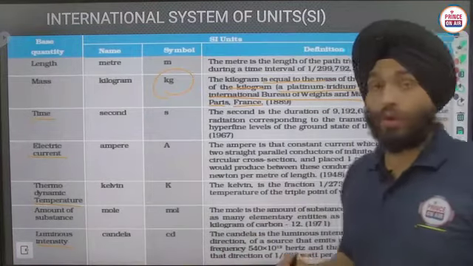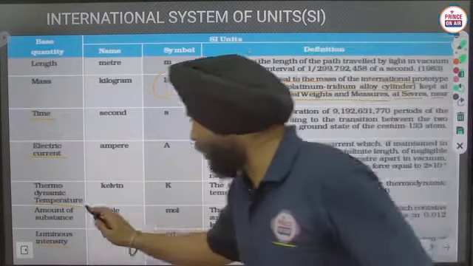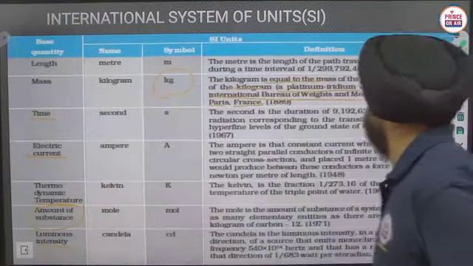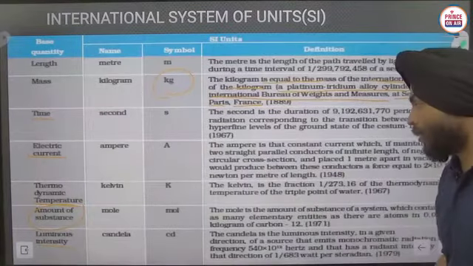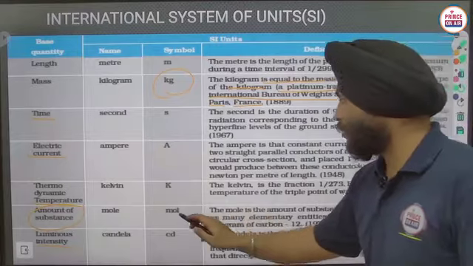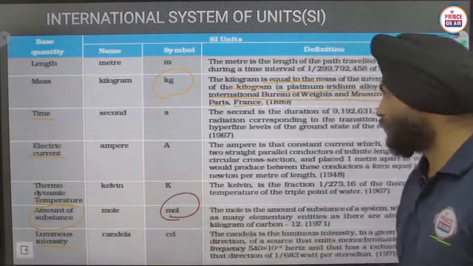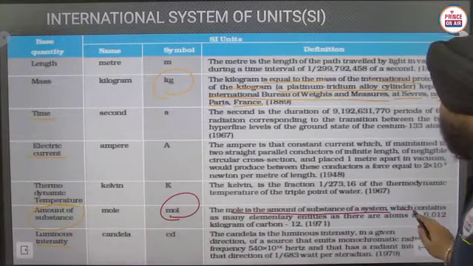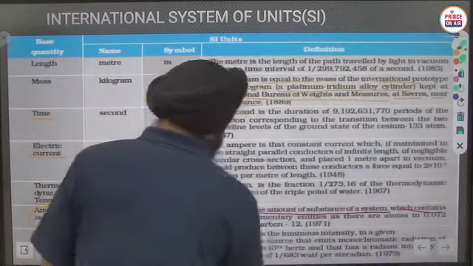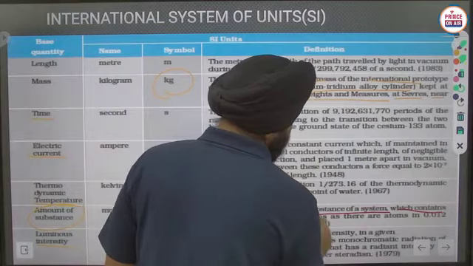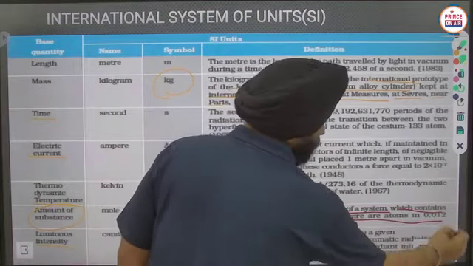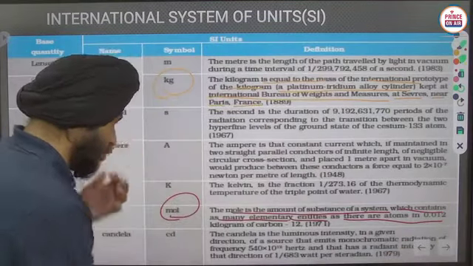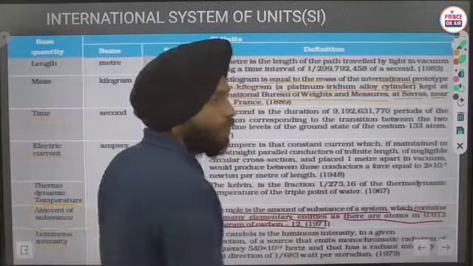So the next one is amount of substance, which you have to learn properly. What is amount of substance? The unit of amount of substance is mole. The mole is the amount of substance of a system which contains as many elementary entities as there are atoms in 0.012 kilogram of carbon 12 isotope.